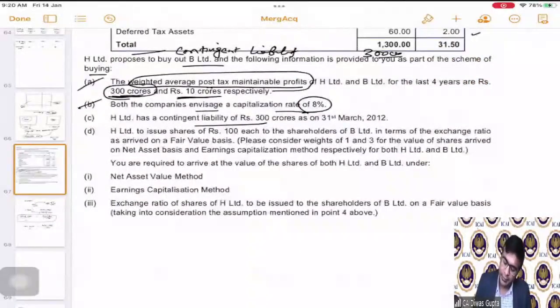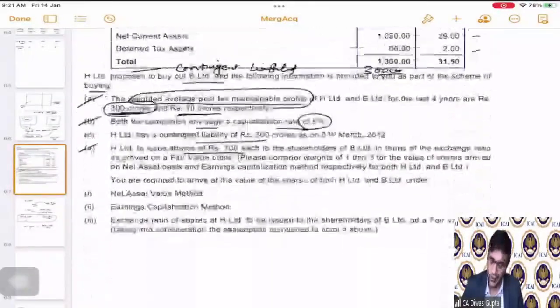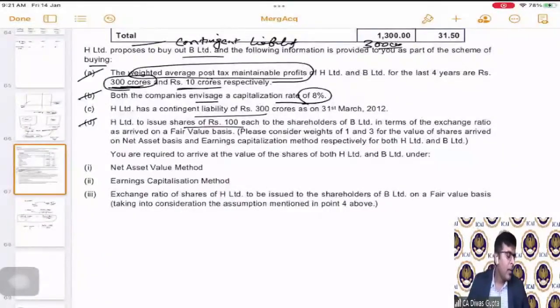Now, next part, H Limited is to issue shares of rupees 100 each to the shareholders of B Limited in terms of the exchange ratio. Since the registered share capital is 100 only, they will issue 100 rupees shares only.